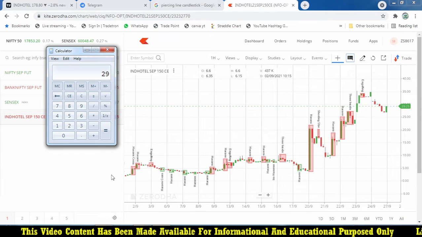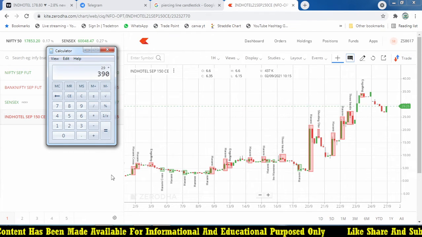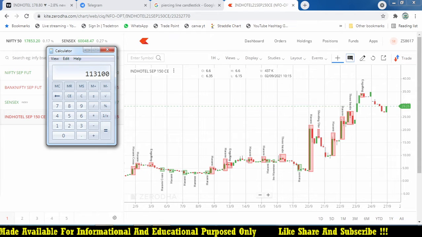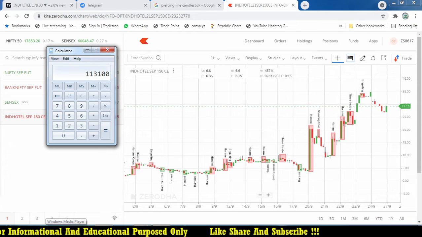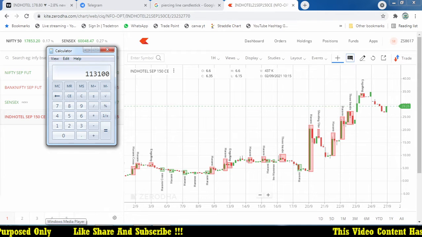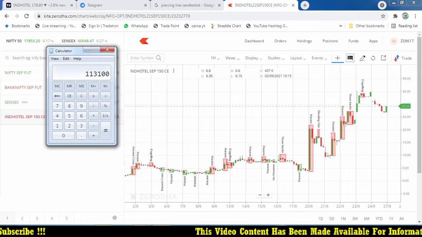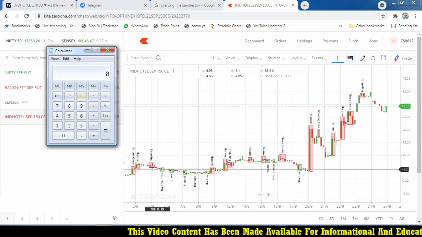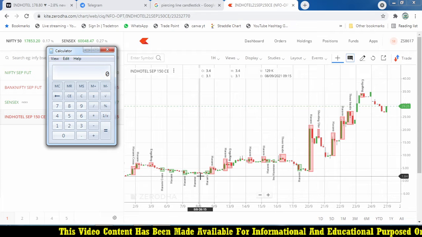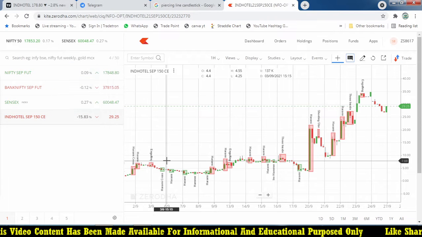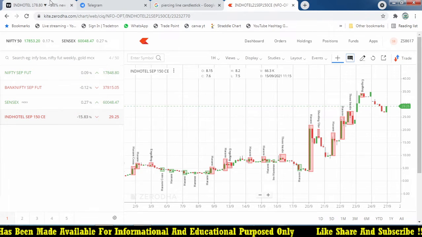35 minus 6 is almost 29 points. That is around 1,13,000 rupees. There is profitability. Even we can make 10,000 or 5,000 or 20,000, even 40,000, 50,000. There is profit potential. But after our entry point, the drawdown was almost 60-70% of your investment. So those who waited patiently were given money.